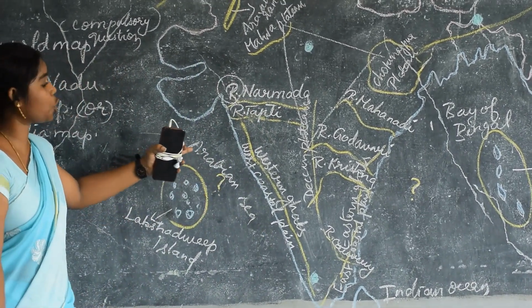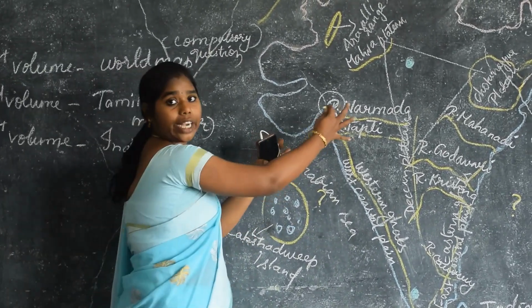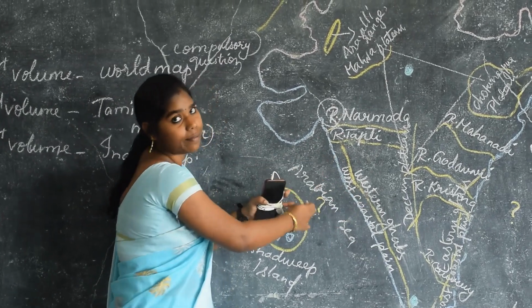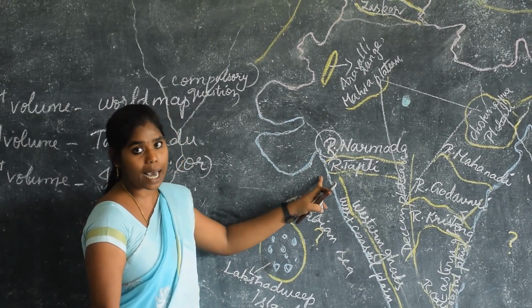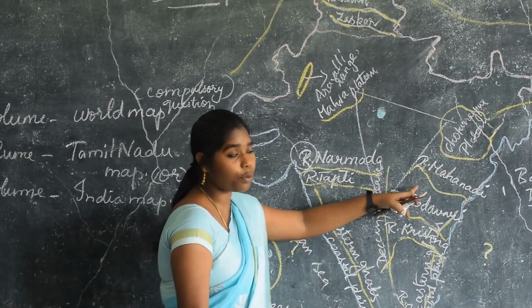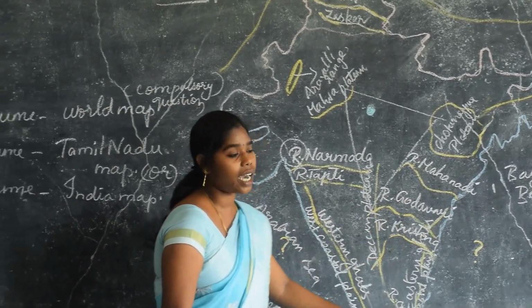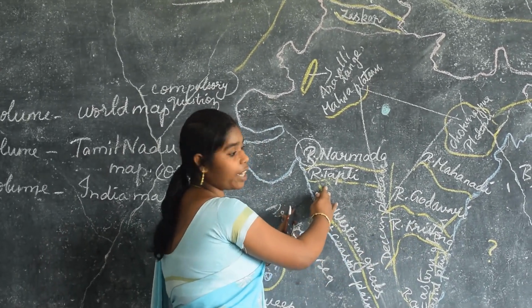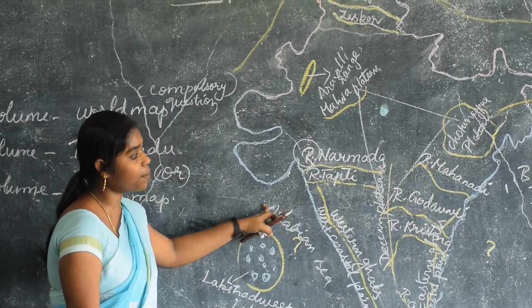If they ask in our 2-mark question to write the west flowing rivers, you have to write down all the rivers which flow on the west side. What are the west flowing rivers? Yes, that is Narmada, Tapti. And east flowing rivers, what do you have to write down? Mahanadi, Godavari, Krishna and Kaveri. So these are the west flowing rivers and these are the east flowing rivers. Do you understand the rivers, ma'am?